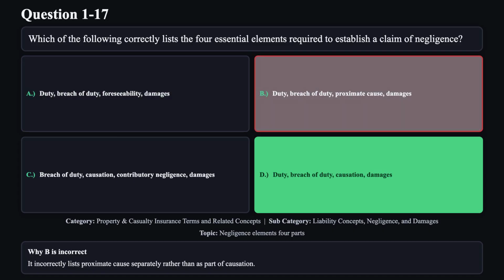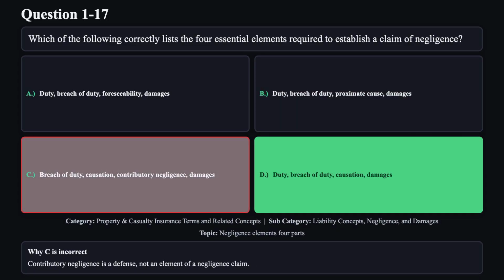Reason B is not correct. It incorrectly lists proximate cause separately rather than as part of causation. Reason C is not correct. Contributory negligence is a defense, not an element of a negligence claim.